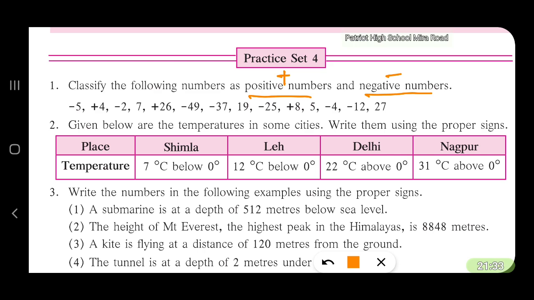So minus 5, negative. If there is no sign, that means it is positive. So 7 is positive. Plus 26 is again positive. Minus 49, negative, negative, positive, negative, positive, positive, negative, negative, positive.